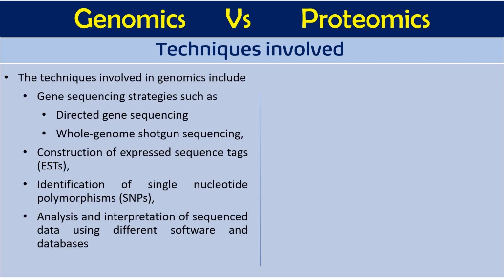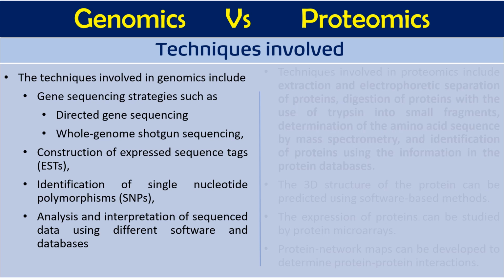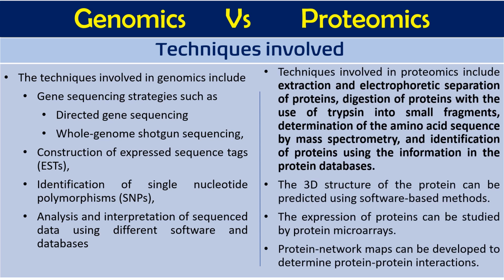The techniques involved in genomics include gene sequencing strategies like direct gene sequencing or whole genome shotgun sequencing, construction of expressed sequence tags (ESTs), identification of SNPs (single nucleotide polymorphisms), and analysis and interpretation of sequence data using different software and databases. At the same time, in the case of proteomics, we use different techniques for the study of proteins and their functions.